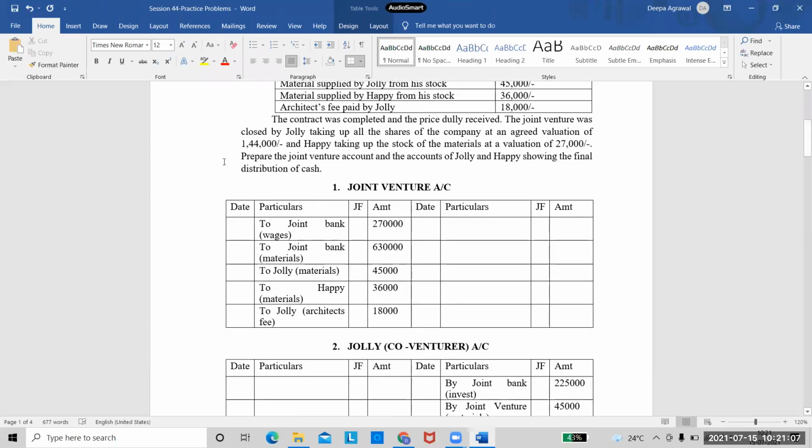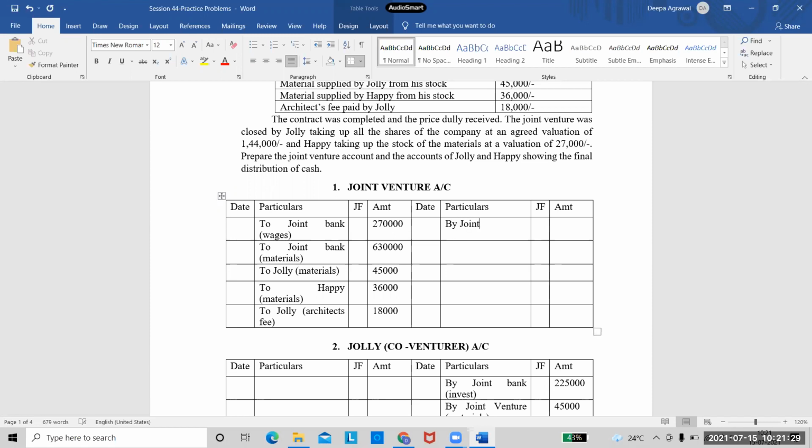The contract was completed and the price was duly received. So when you are receiving the contract price, to which account will you write? Joint bank account and joint venture account. Joint venture and joint bank. So joint venture, I'm coming to the credit side because it's an income. So you are receiving the contract price. So what will I write here?